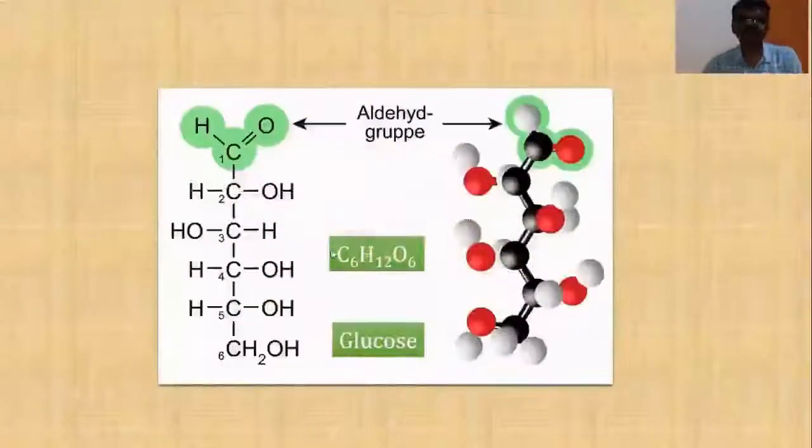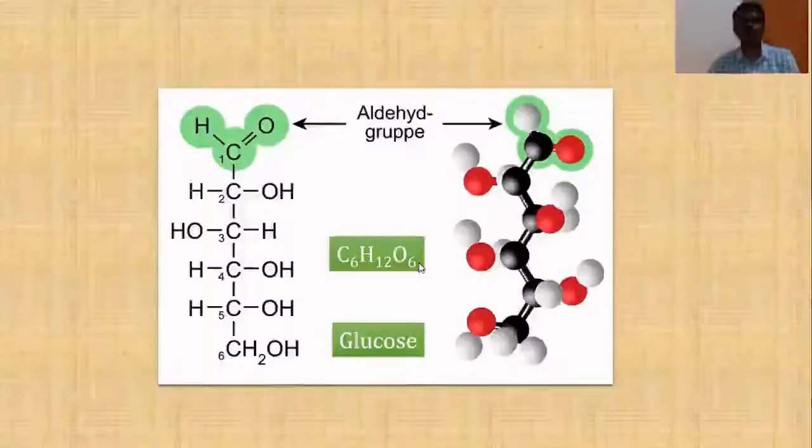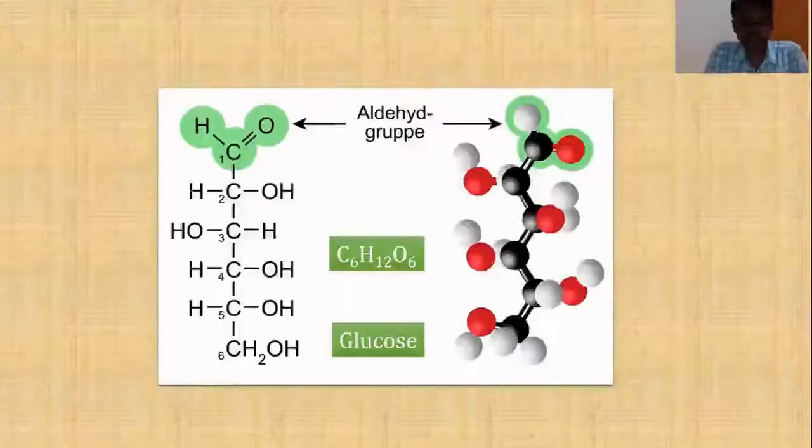This is the structure suggested by Bayer, which contains an aldehyde group and 5 hydroxyl groups, out of which this is the primary alcoholic group and these 4 are secondary alcoholic groups, whose molecular formula is C6H12O6. Students, I'll stop at this stage and let me continue this topic in the next video. Thank you.